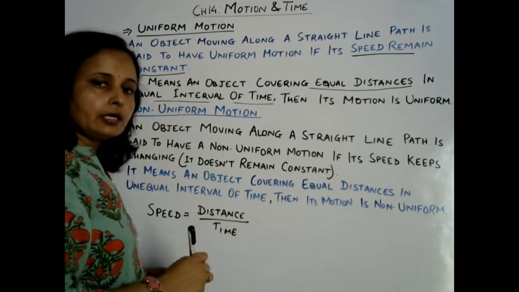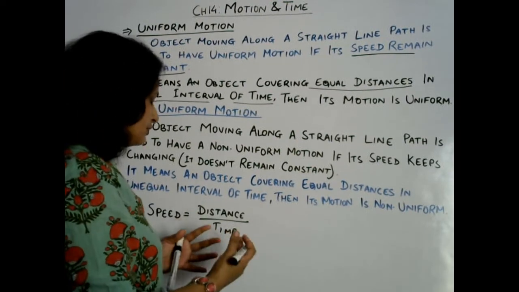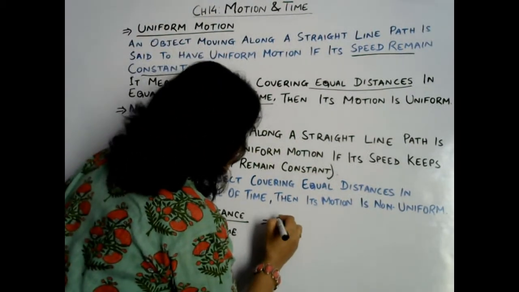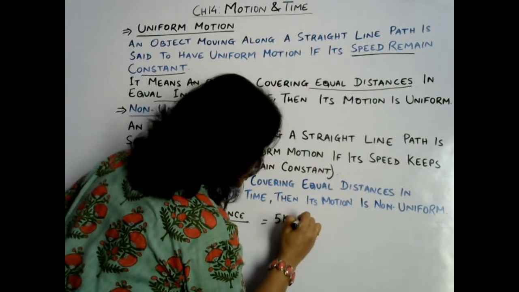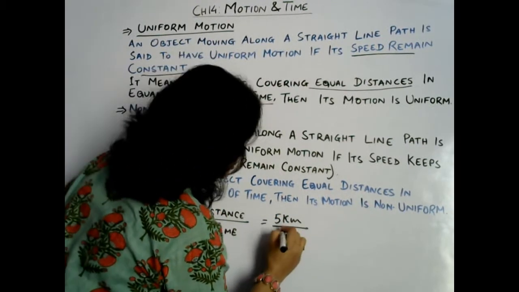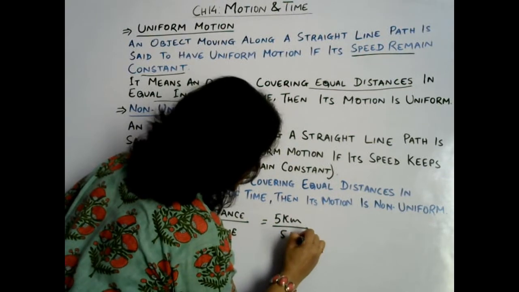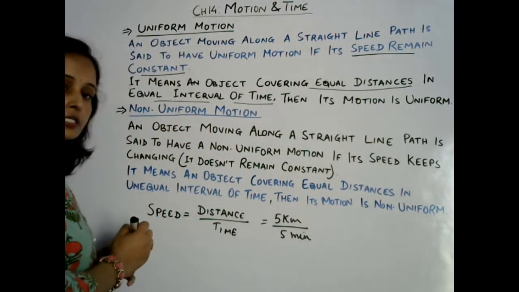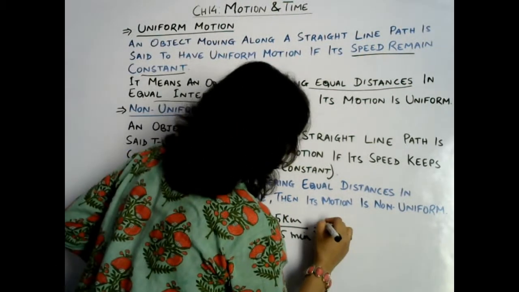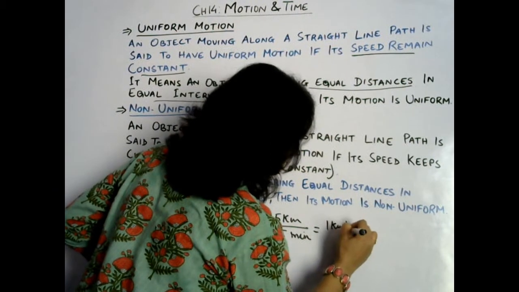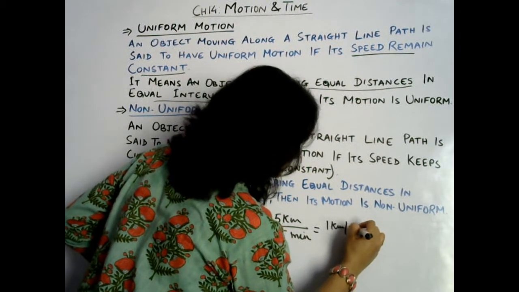Let's say a vehicle is running 5 km distance in 5 minutes. Okay, then what is its speed? Speed will be 1 km per minute.